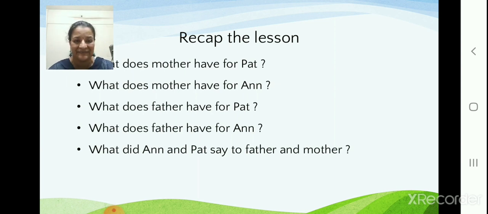Writing pad. What does Father have for Pat? Top. What does Father have for Ann? What did Father bring for Ann? Fan. Correct. And what did Ann and Pat say to Father and Mother? What did they say after they received the gifts? They said, "Thank you, Father. Thank you, Mother." So this was the lesson, children.